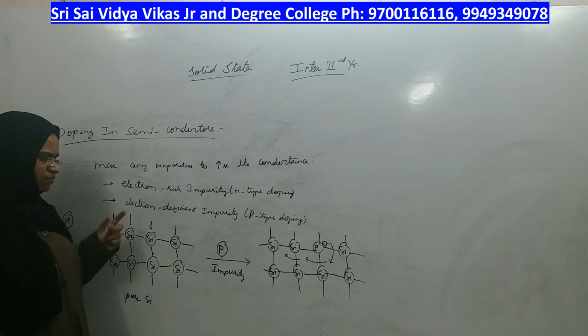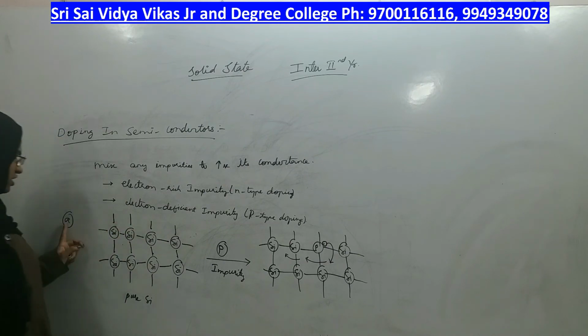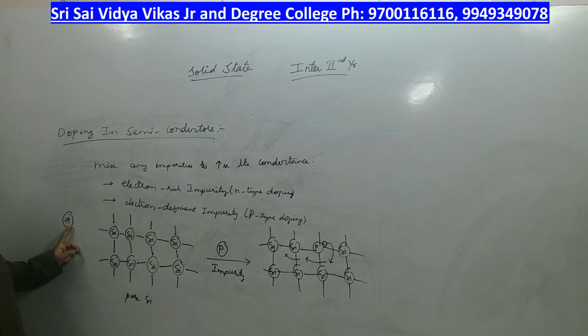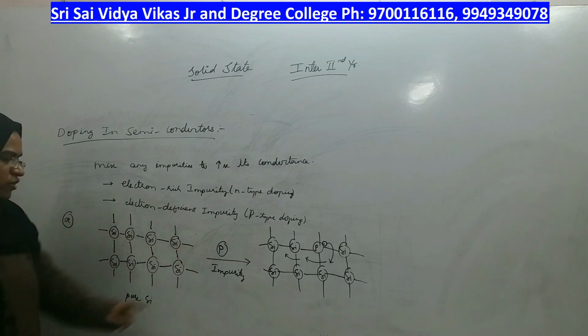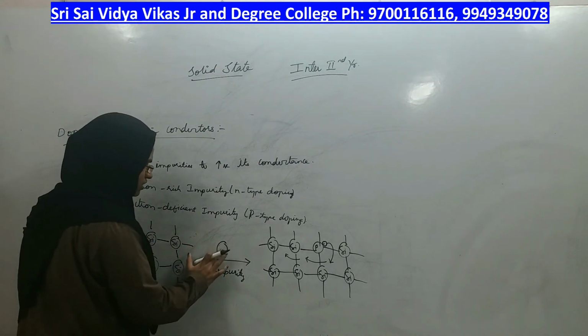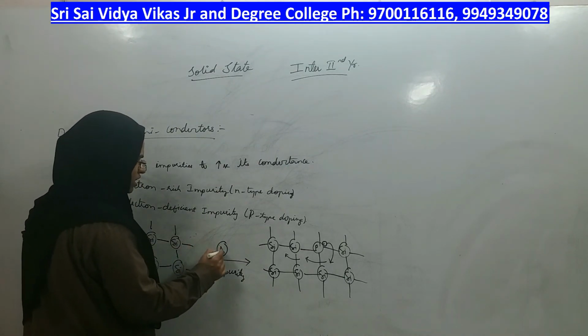This type of adding impurity is the first type of doping, which is N-type doping. Adding electron rich impurities is called N-type. Phosphorus, don't consider this phosphorus to be P-type, therefore rather I will show nitrogen.